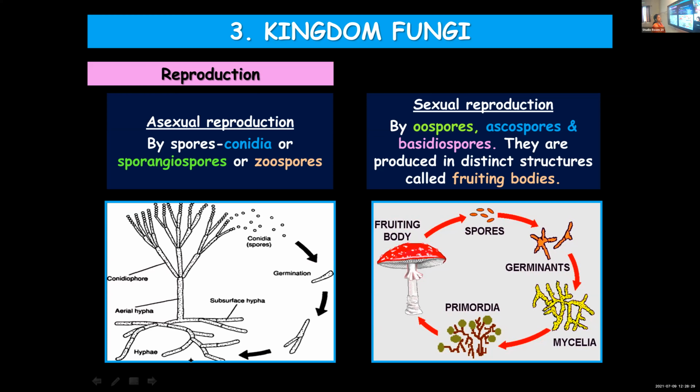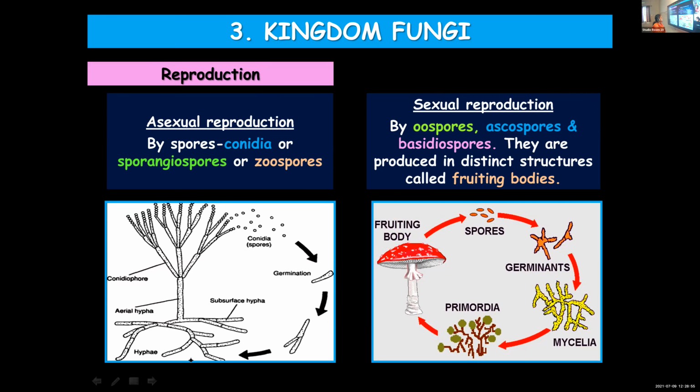These are the different asexual spores produced by fungi. Whereas the sexual spores which are produced on fruiting bodies include oospores, ascospores, basidiospores. Okay? Shall I continue?